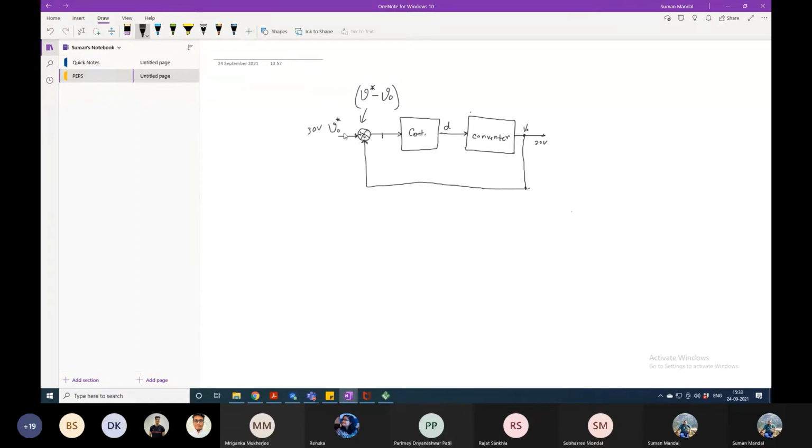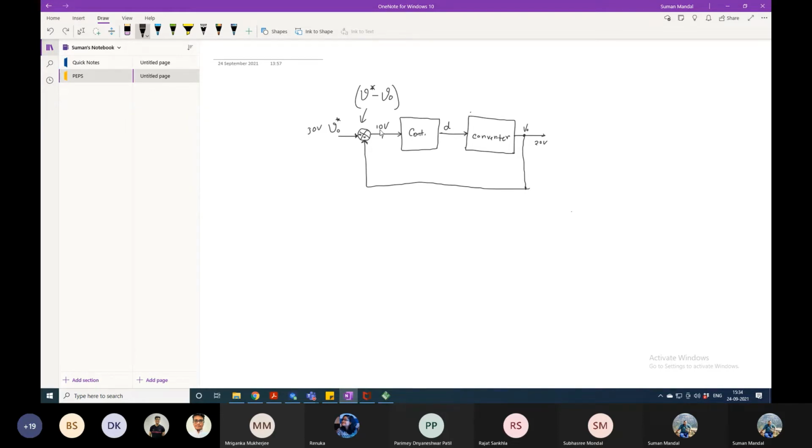Okay. So now the desired voltage is 30 volts. What will be the difference now? It is 10 volts. If a difference is there, the controller will act and a certain difference in duty will be provided.